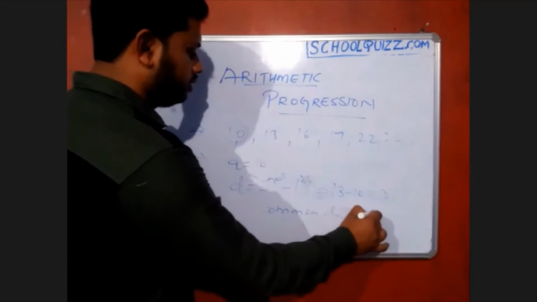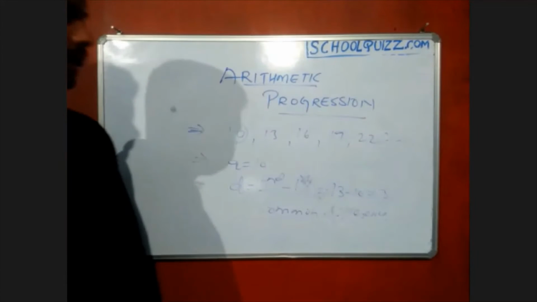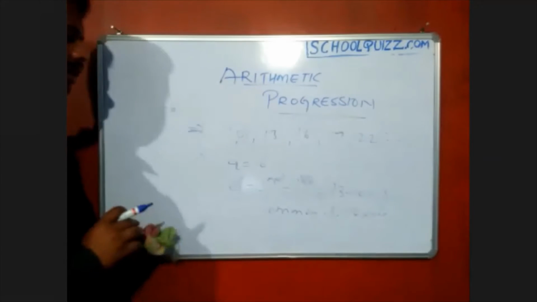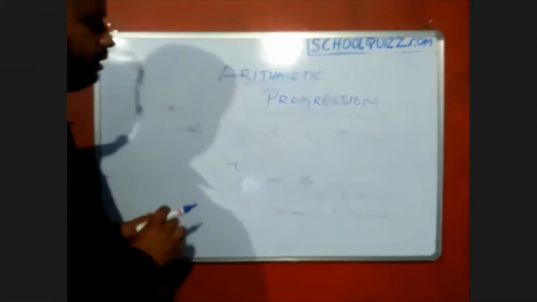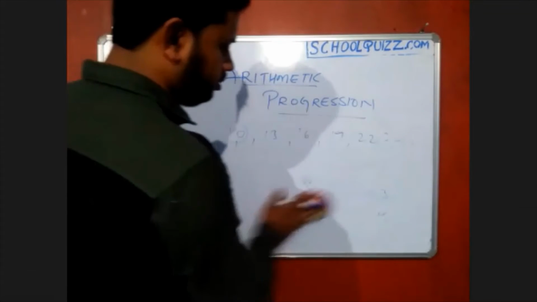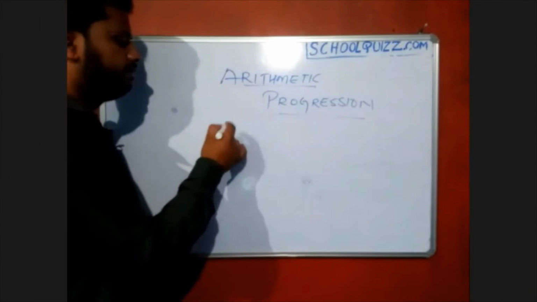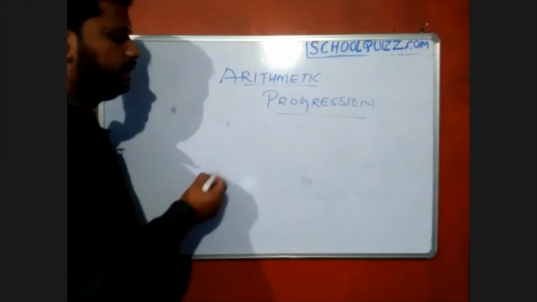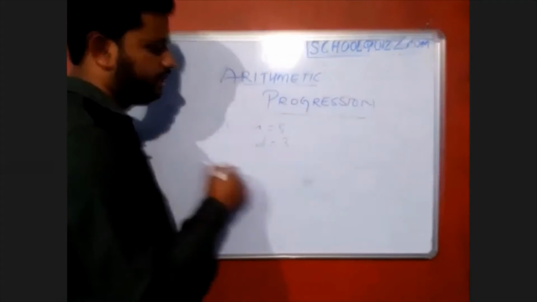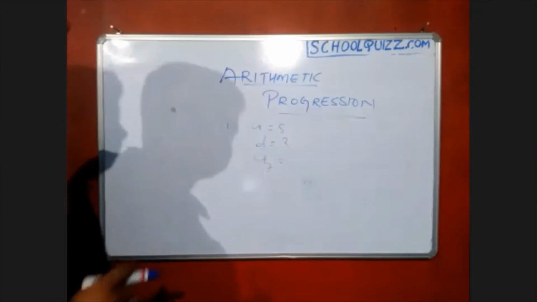Okay, common difference, because the terms we are adding continuously and subtracting continuously from the particular terms, and the series we get from that progression is called the arithmetic progression. Okay, so basically they will give you the terms. Whatever question they give, let A be given as 5 and D suppose 3, and they will ask you what is the A7 term. So what will be the 7th term of that progression?